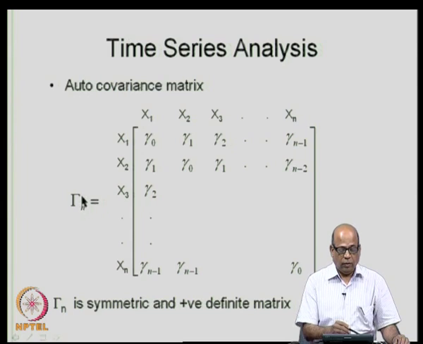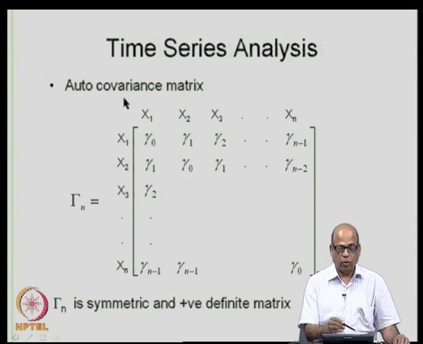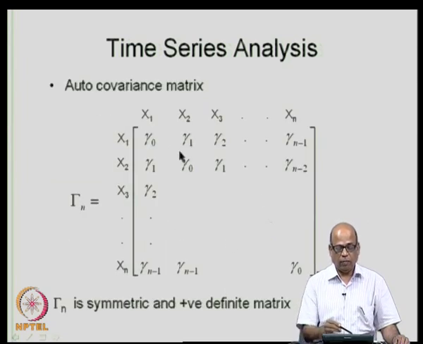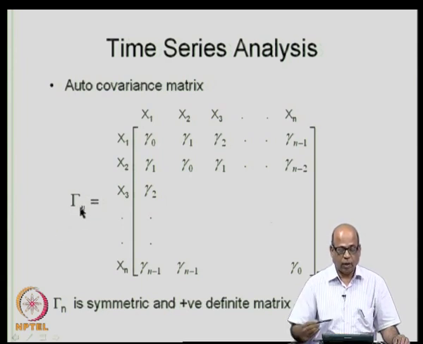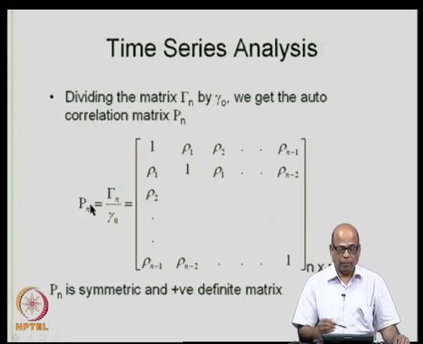Now, we will divide this by gamma naught. What is gamma naught? Gamma naught is simply the variance. So, we will divide all the elements by gamma naught, then we will get the autocorrelation matrix. Remember here autocorrelation is simply gamma k by gamma naught. So, all the elements of gamma k we simply divide by gamma naught, and we get the autocorrelation matrix. The autocovariance matrix is denoted by gamma n, and the autocorrelation matrix is denoted by P n. So, P n is simply gamma n by gamma naught.